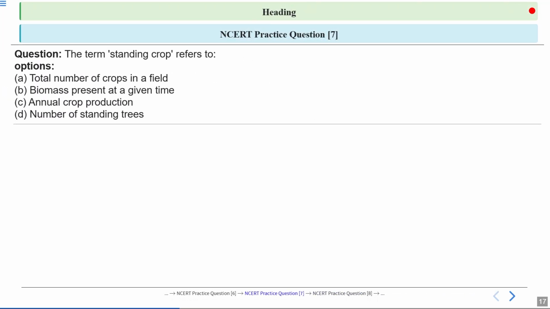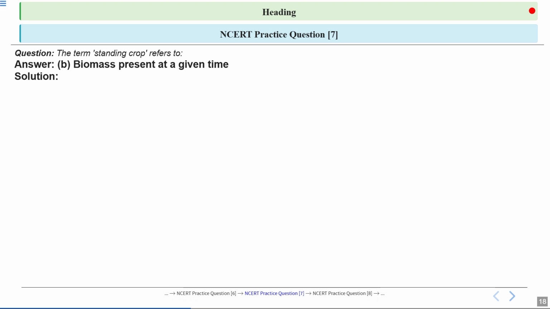Now, the term standing crop refers to. So, you have the options: total number of crops in a field, biomass present at a given time, annual crop production, and option D, number of standing trees. So, what will be the correct answer? Answer B is the correct answer. Biomass present at a given time. This is the correct answer.